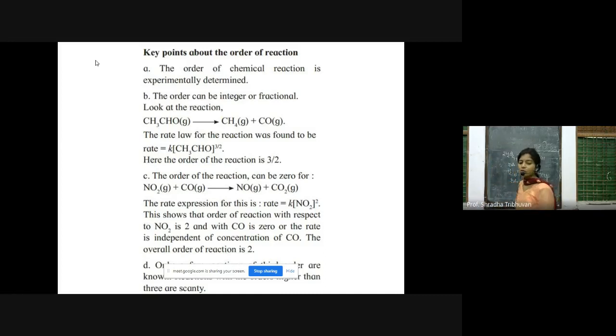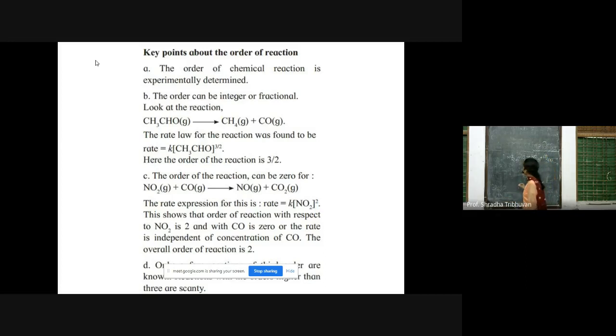And anything raised to 0 is 1. For example, if you have this reaction, NO2, which is in gaseous state, plus carbon monoxide, which is in gaseous state, will give you... now here the rate of reaction.